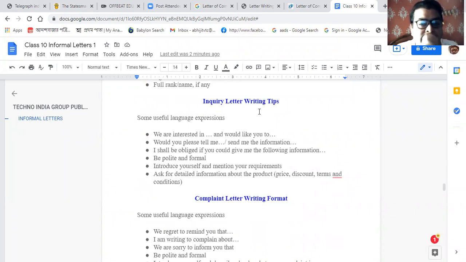Inquiry letter writing tips. Some useful language expressions: we are interested in, we would like to, would you please tell me. We can start with these. I shall be obliged if you could give the following information.